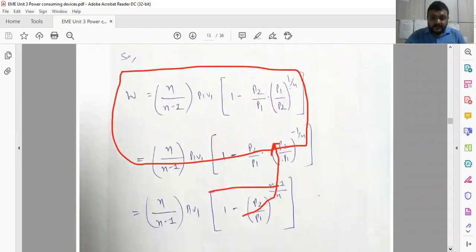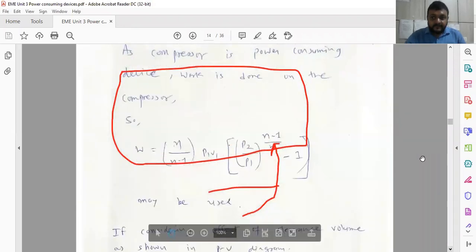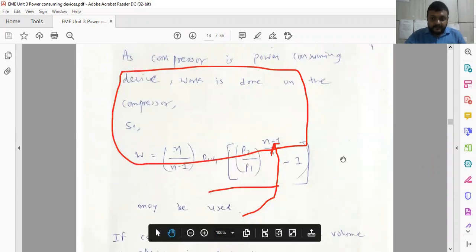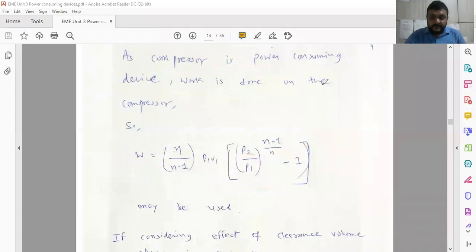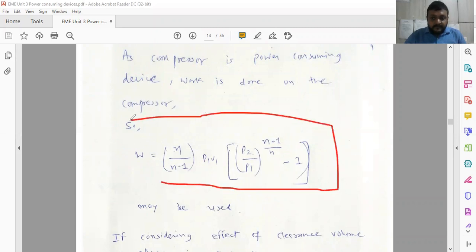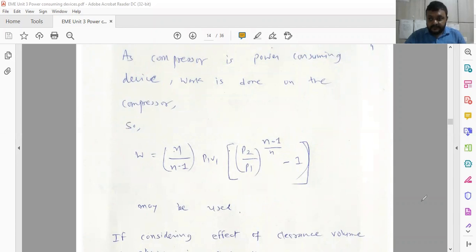And converting the old terminology in P1, this is your revised equation. By putting the value of V2 by V1 is equal to P2 by P1 raised to 1 upon N. Okay, so this is the value only in terms of P1 and P2 over here. We are omitting the term V2 by V1 by adding the relation between these two.